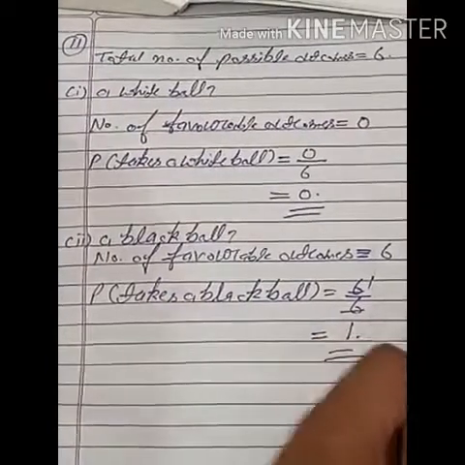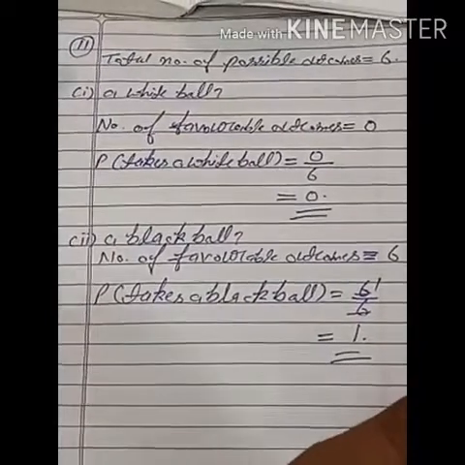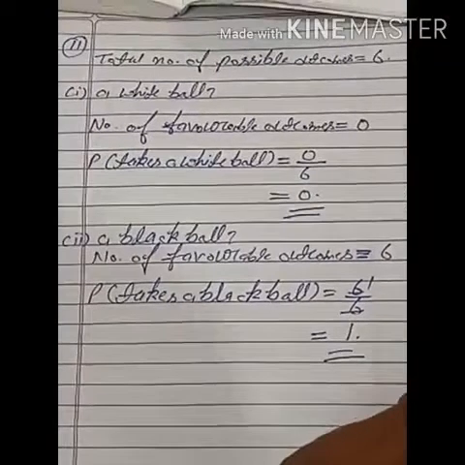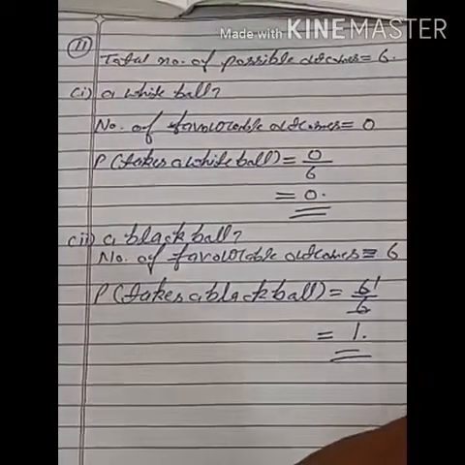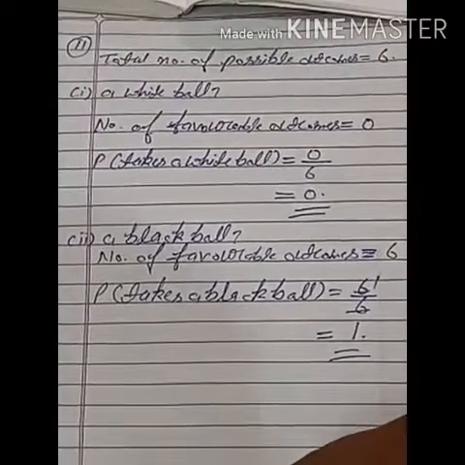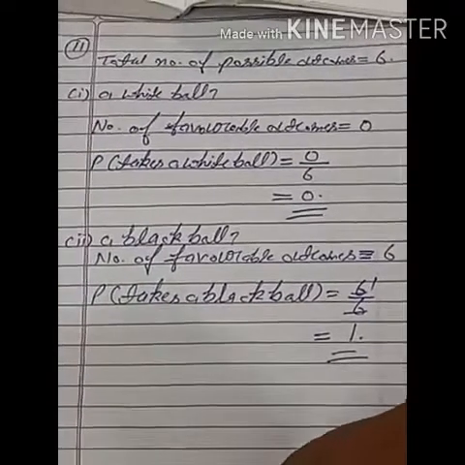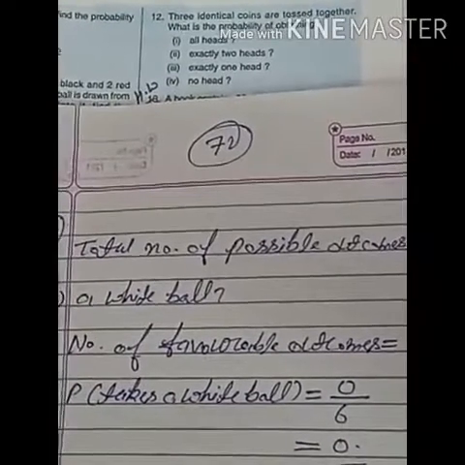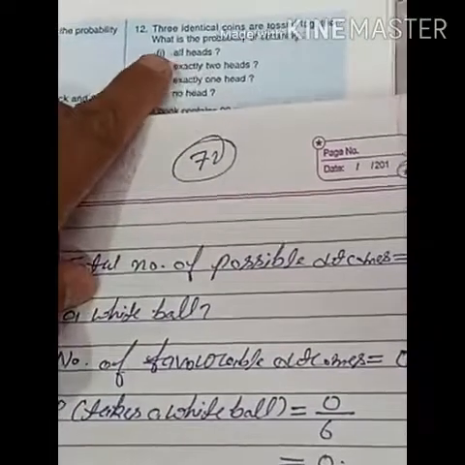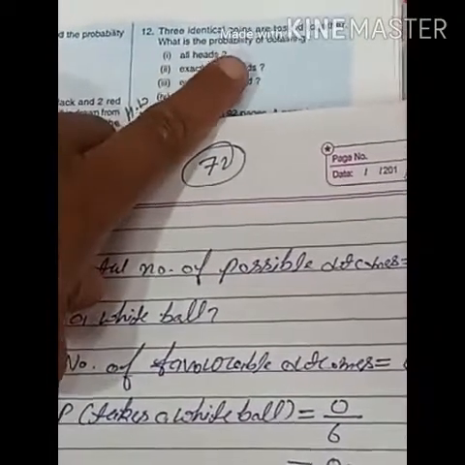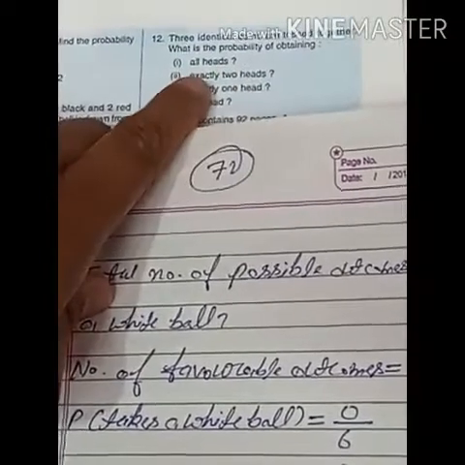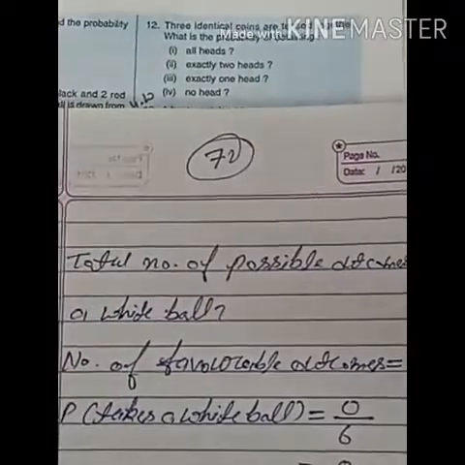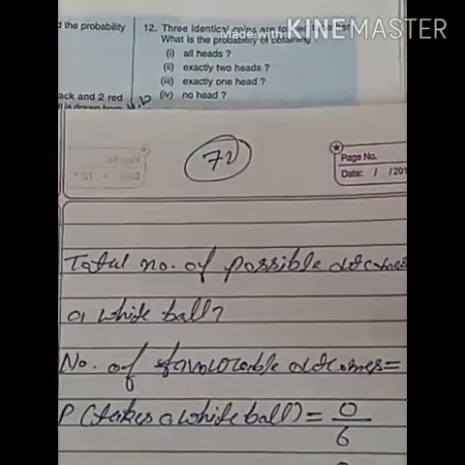So students, it means if probability is coming 0, it means impossible. If probability is coming 1, it means total possibility of getting that ball or that color or that coin. Now students, question number 12. Three identical coins are tossed together. What is the probability of obtaining all heads? So we have to find the probability of obtaining all heads.